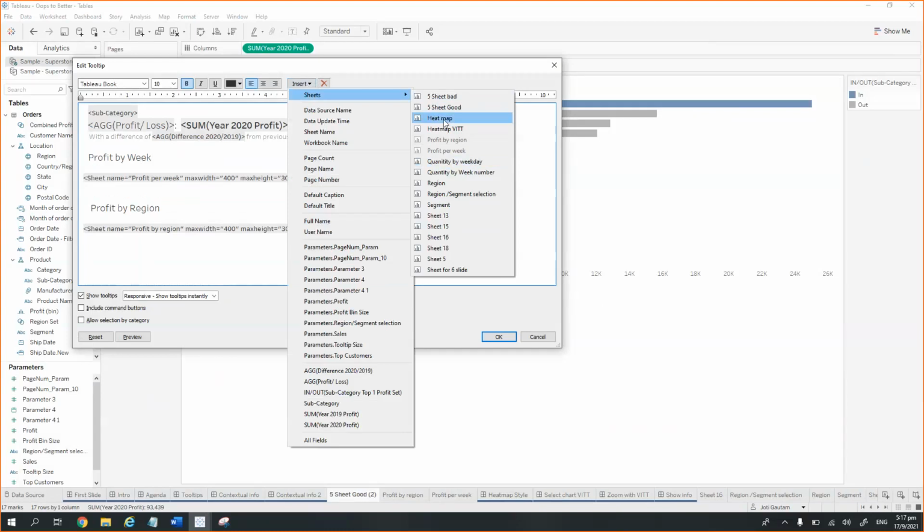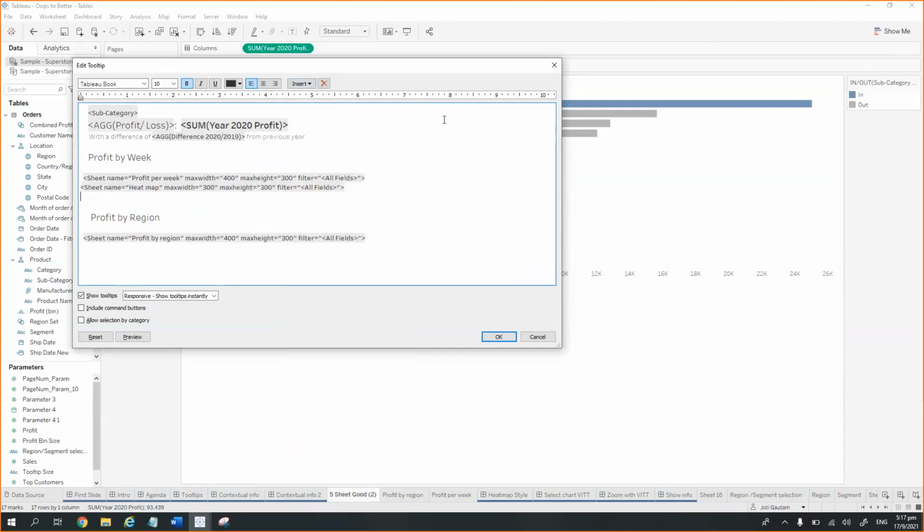So suppose I'm randomly selecting any sheet, so it will come as this HTML string here. Let's try to understand what this HTML string is. It provides the sheet name, and then the width, like what is going to be the width of our visualization which we are showing when somebody hovers over the tooltip.